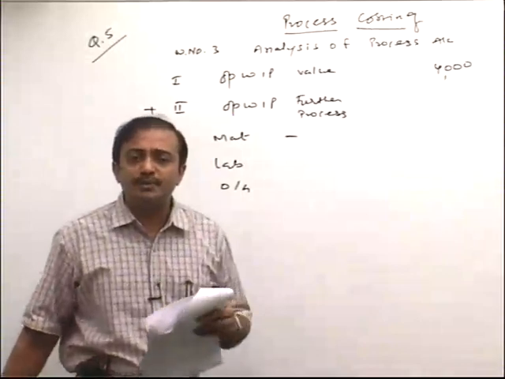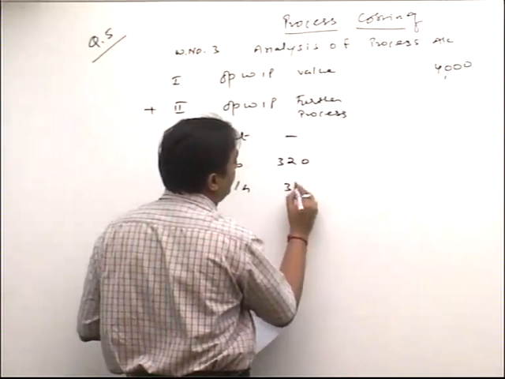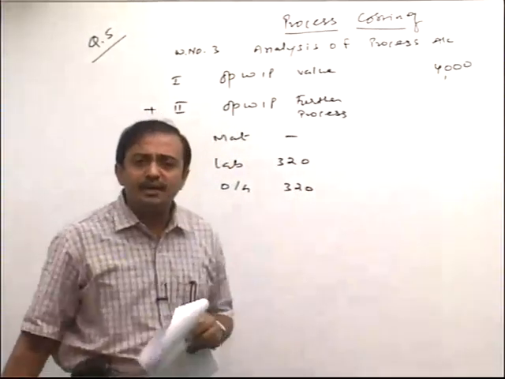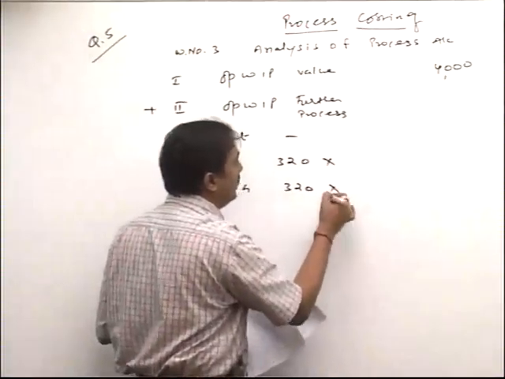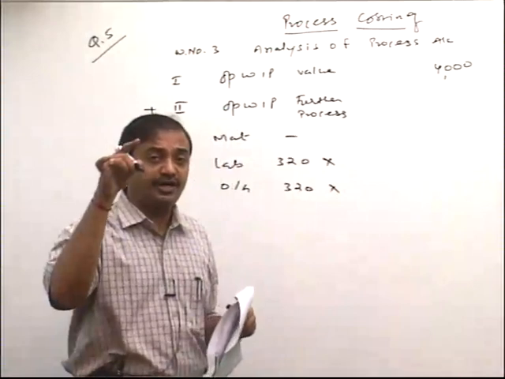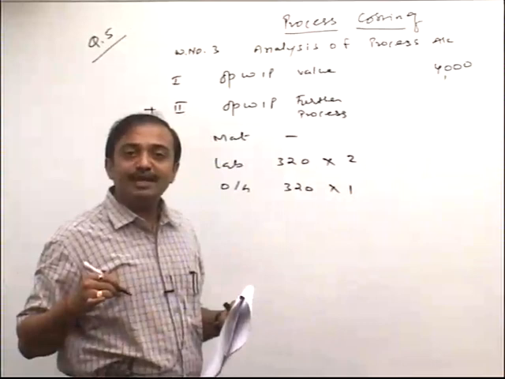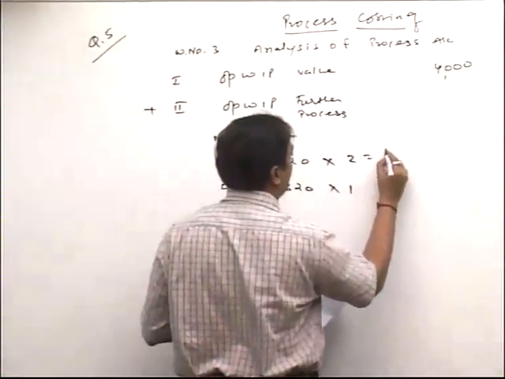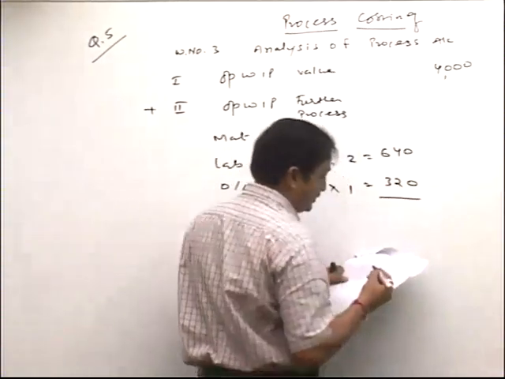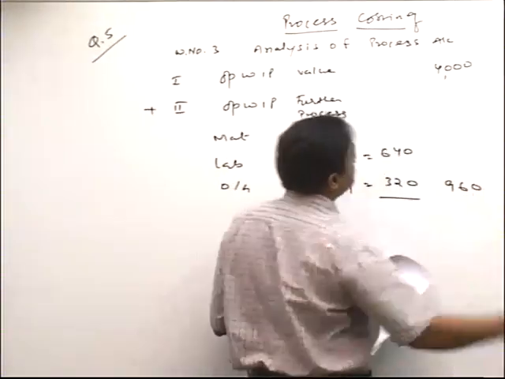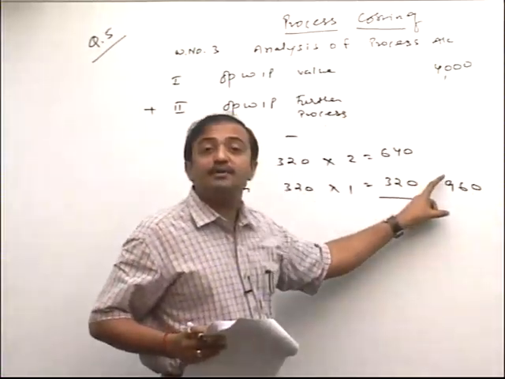Please verify, friends, equivalent production. Material further process would be what, friend? Nil. And for labor and overhead, further process given 320, 320. So I pick up the figures from the equivalent production statement, and now I multiply by cost per unit for individual elements, that is 2 and 1. Everybody clear? Okay. Now we find the values 640 and 320. Total 960.